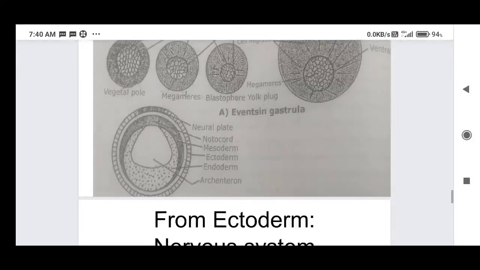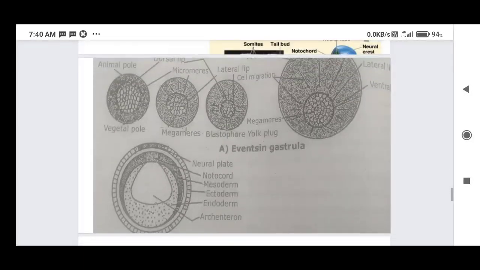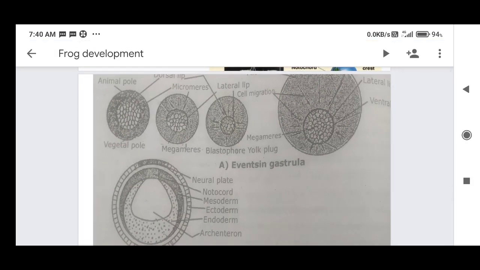In the diagram we can clearly study this phenomenon. Here are the animal pole and vegetal pole. In the small diagram on the left side, the animal pole is there, with the upper lip and lower lip. This is nothing but the blastopore.